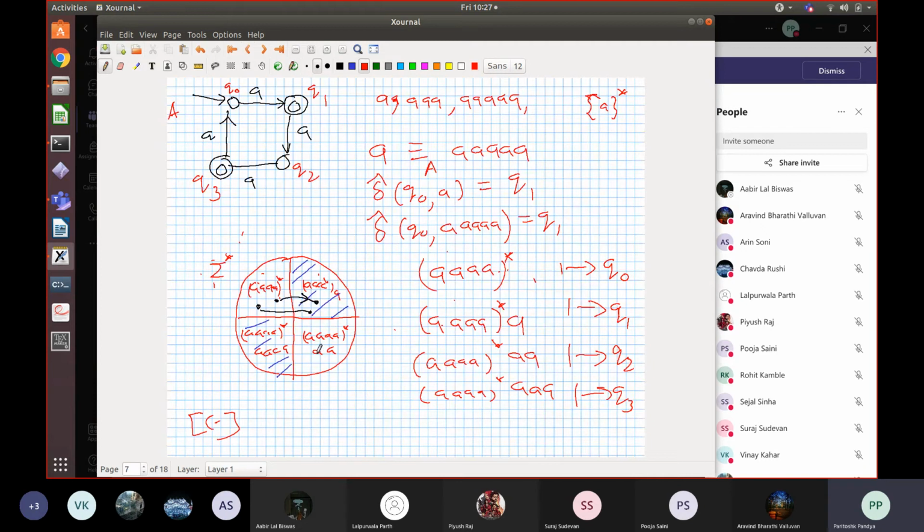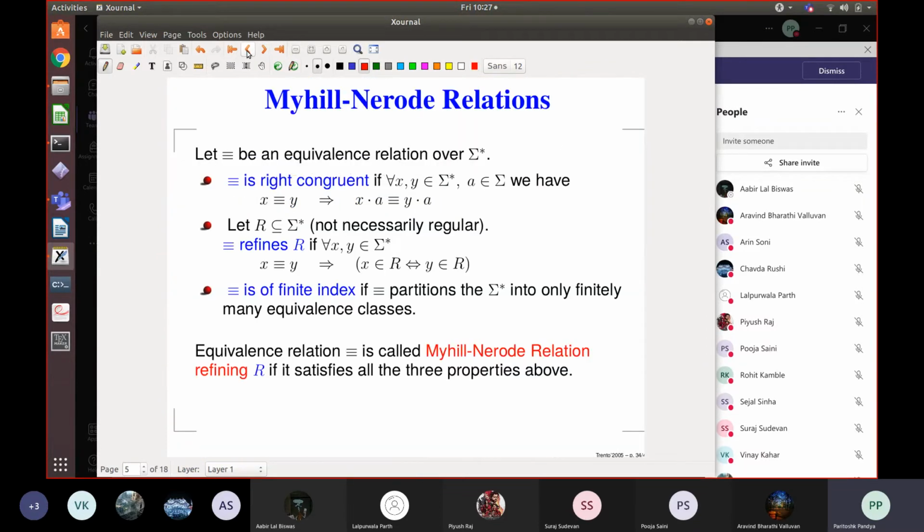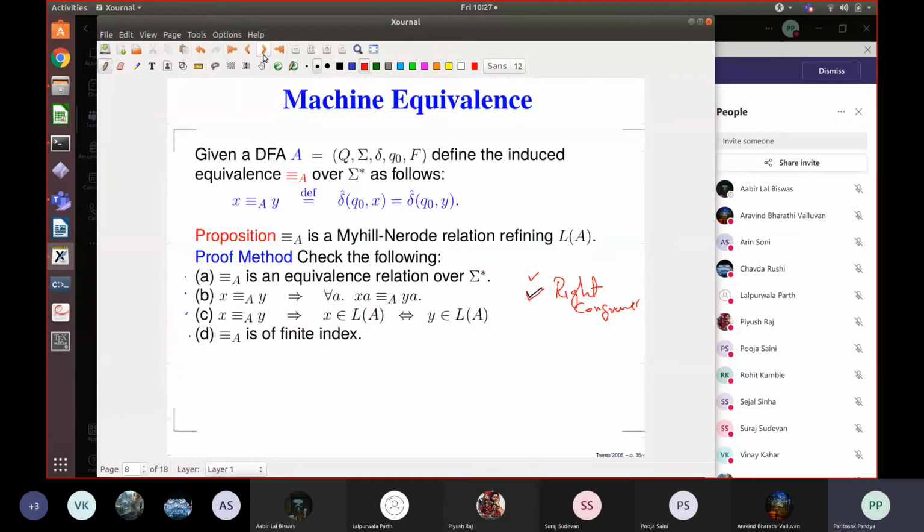In our case, there is no letter B, but if there was, and if you extend this X by any string, and if you extend this Y by any string, you will wind up in the same equivalence class. This is the congruence property. So firstly, we have an equivalence relation and the relation is what is called right congruent. This property is called right congruence.